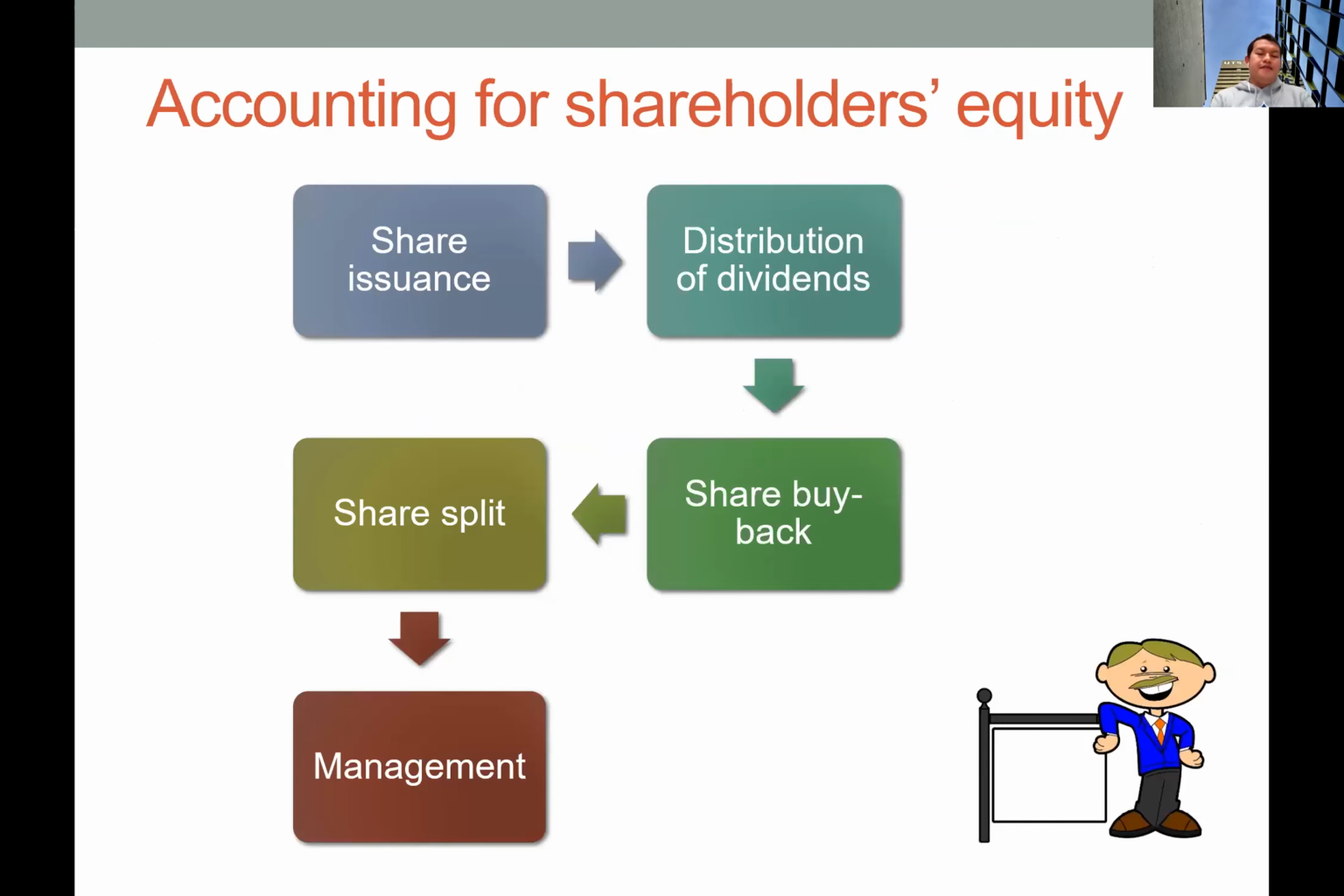shareholders' equity. Okay, so in shareholders' equity, we also have at least 4 stages or issues on accounting. First, the share issuance. In share issuance, we already discussed that the company has 2 options. They can use the direct sales method. So they sell the shares in one transaction, in one lump sum payment.